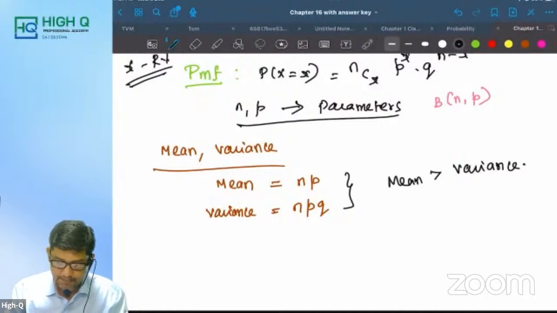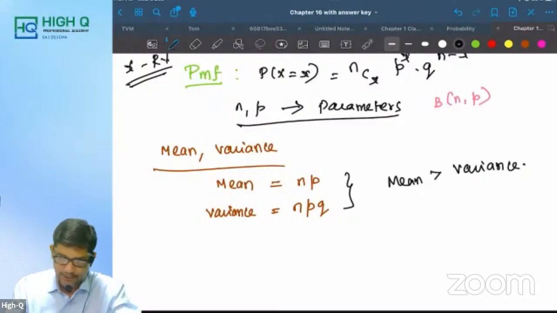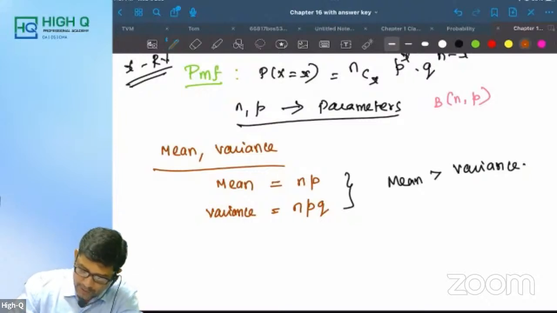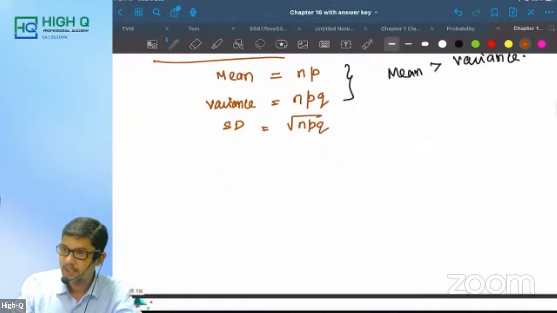So mean is NP, variance is NPQ. How to find standard deviation? You know what standard deviation is. Root of NPQ. If you want to write that also, you can write standard deviation is equal to root of NPQ. Is that correct?